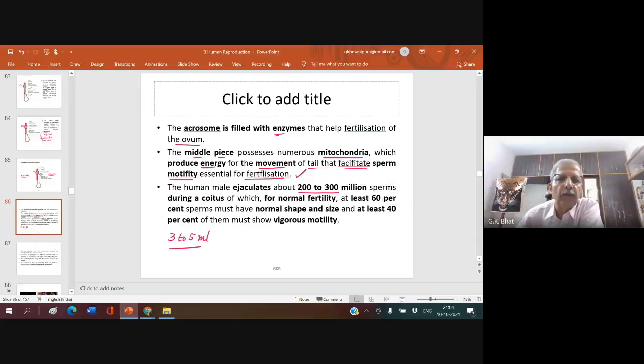And 1 ml of semen is generally said to contain about 150 million sperms. If 3 ml is secreted, it will be around 450 million. If it is 5 ml, it goes to about 750 million sperms. So, the human male ejaculates generally 200 to 300 million sperms during a coitus.